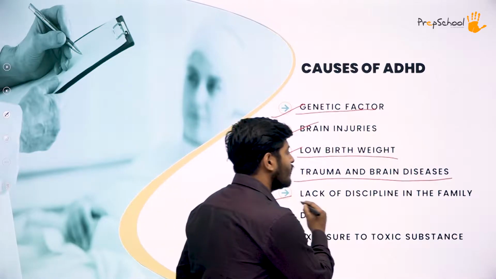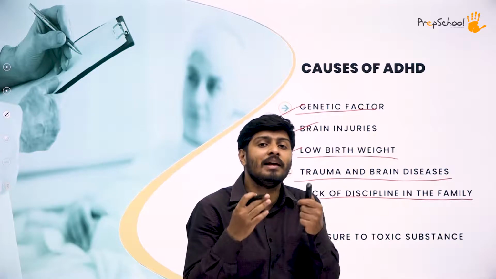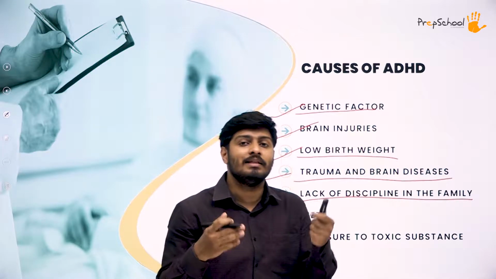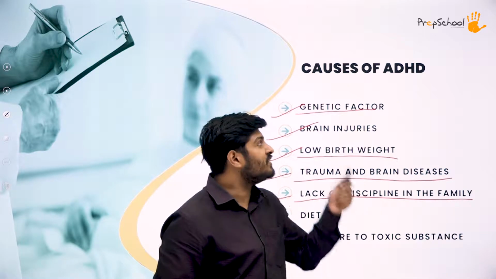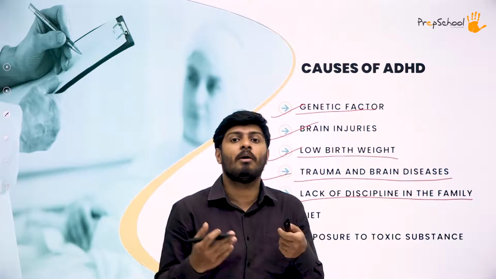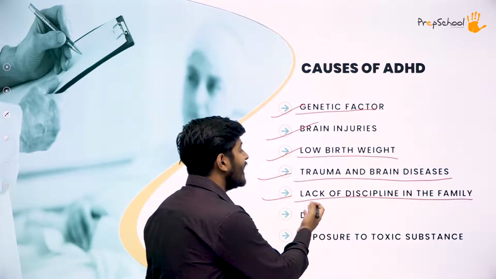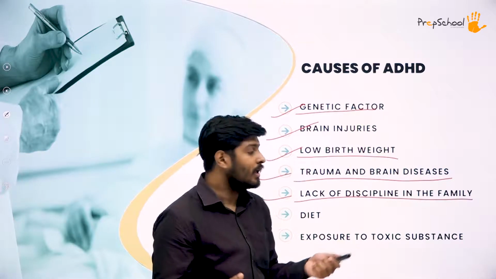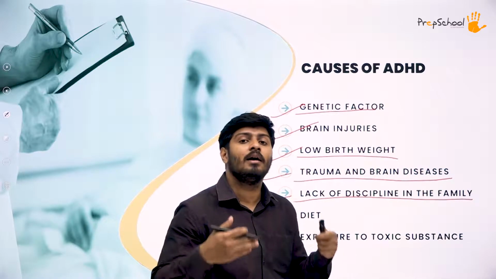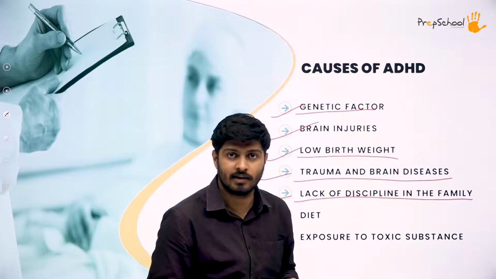Next, the lack of discipline in the family. Some of the causes that we study here are physiological, some are genetic, some are anatomical, and some are environmental. This is one environmental cause that can cause ADHD artificially, even if you don't have it genetically.